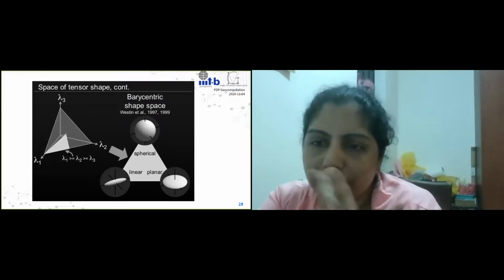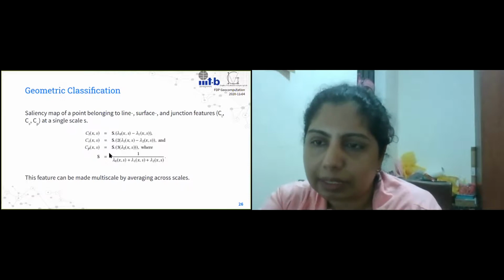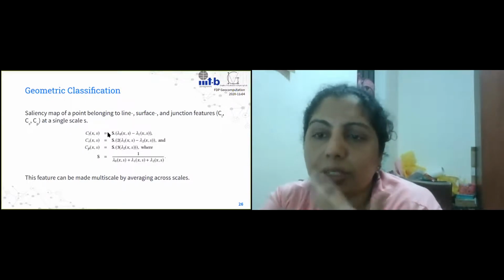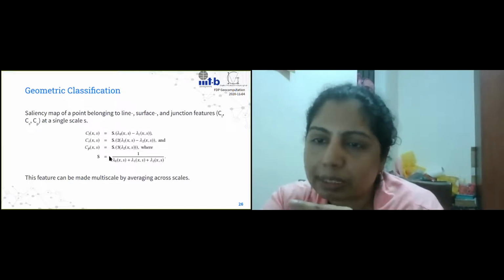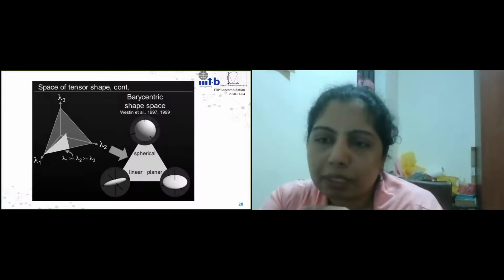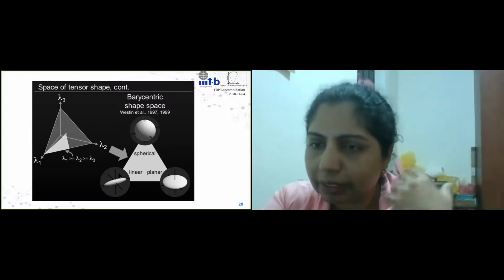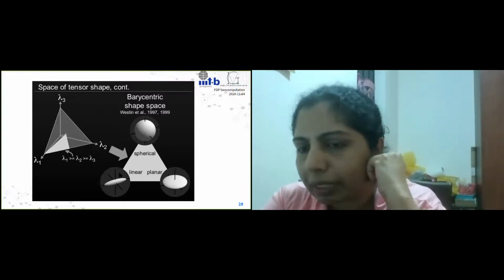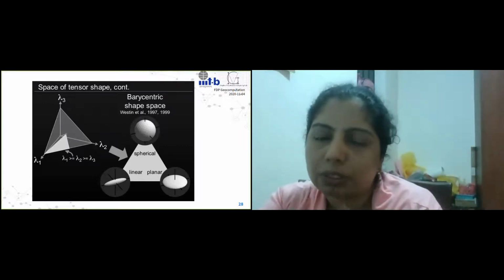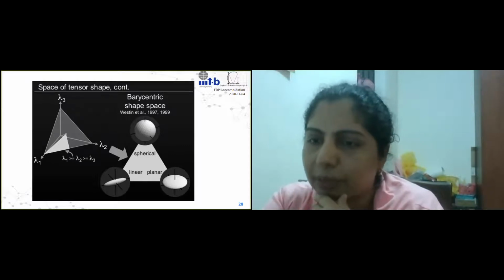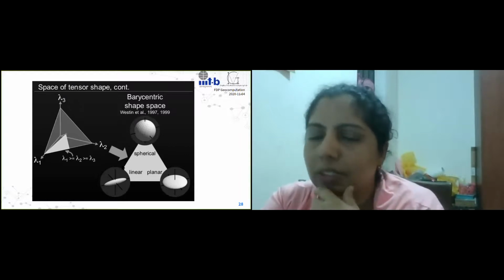Now we can use this saliency map that we have already computed here, that's CL and CS and CP. The good thing here is, because these are probabilities, they all add up to one. So we can say that two of them are independent and one is dependent, right? So then we can put them in this barycentric coordinate system, which comes from the tensor field analysis in visualization, right? It's not something that was developed as a part of LiDAR point cloud processing per se. It was developed as a part of visualizing tensor fields, second order tensor fields. So that's where this comes from.